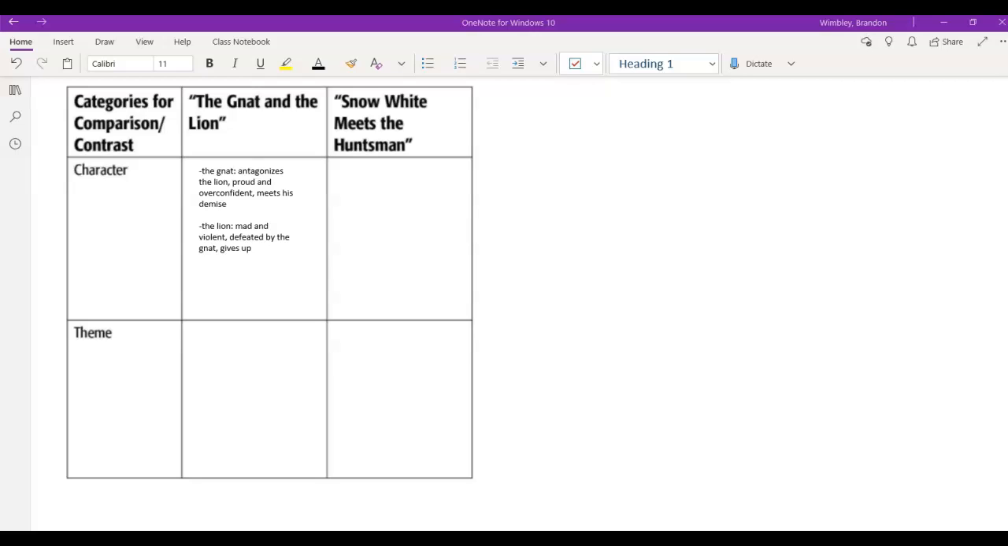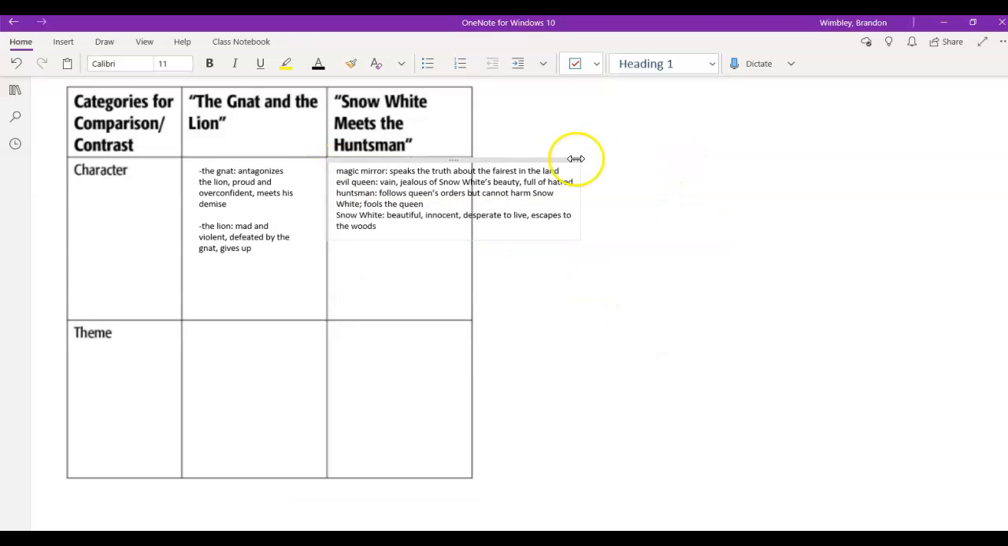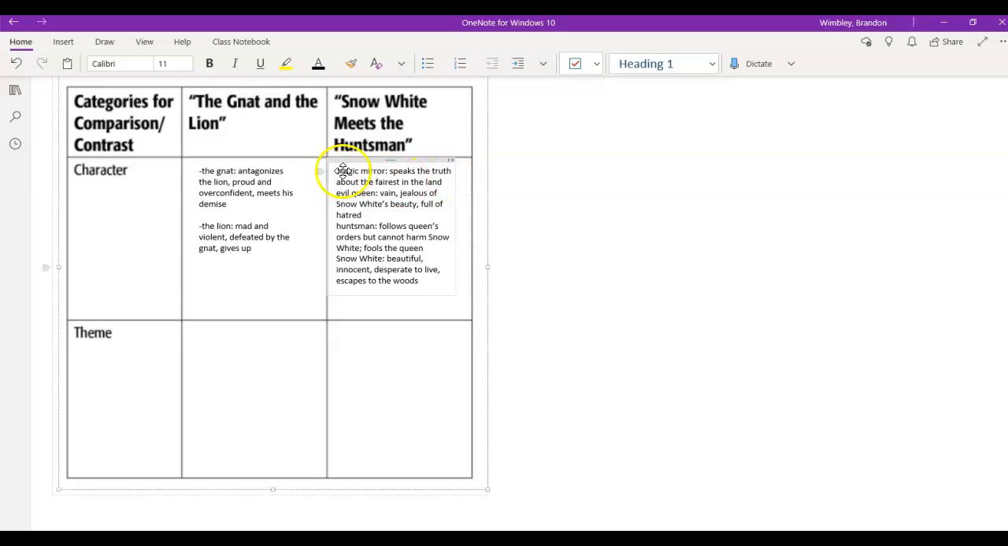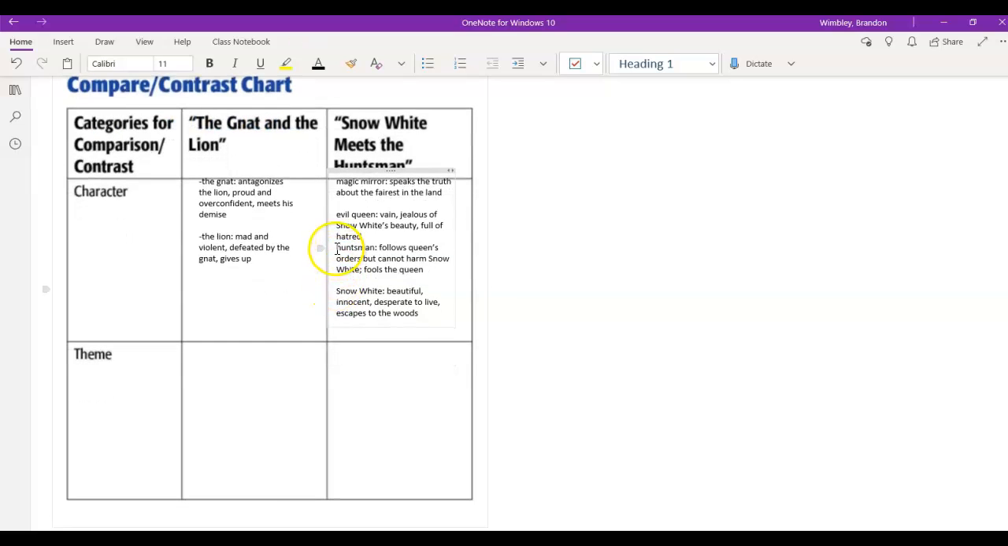And there's Snow White, who's beautiful, innocent, she really wants to live, she's desperate to live, and she escapes into the woods. So I have right there some traits for each of them. So I'm just going to mark those down. And then after we fill this out, we're going to highlight some of the traits that are similar between them. So now let's think of the themes.